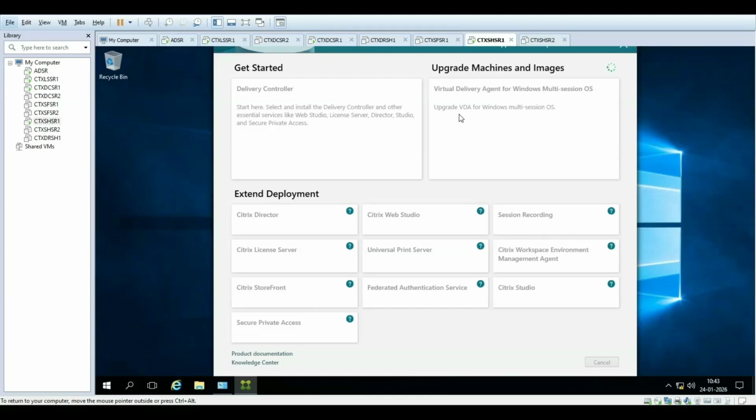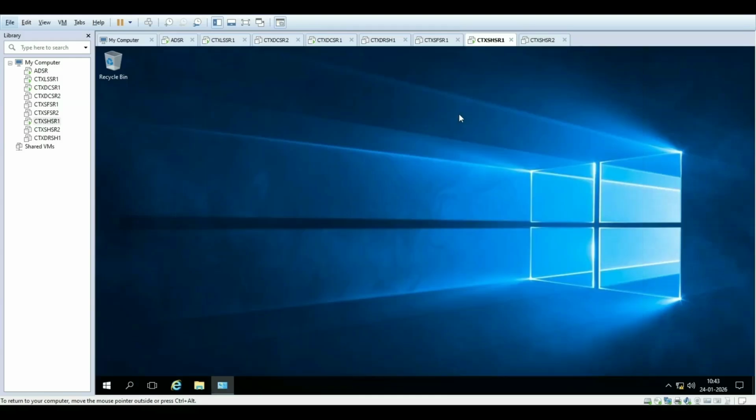Normally, a VDA agent upgrade is simple. You just need to run the setup and follow the screen instructions. But sometimes it could fail. In that scenario, you need to use the VDA cleanup utility to uninstall the previous version.